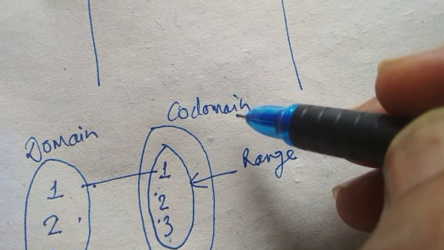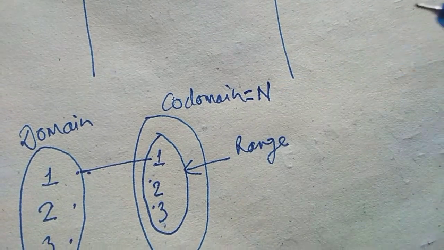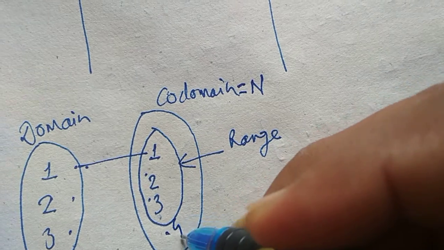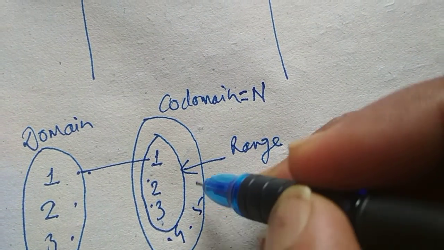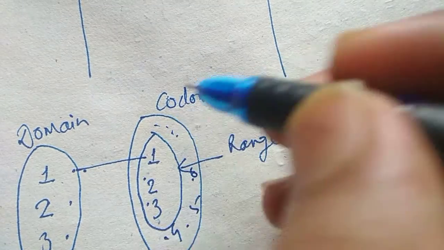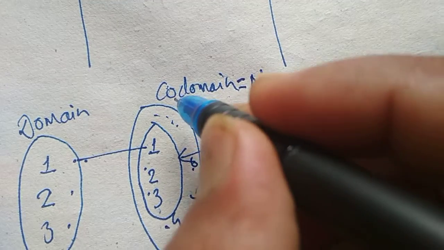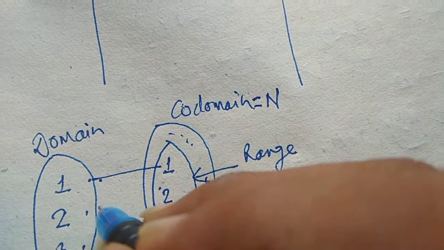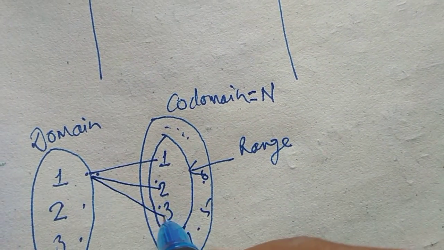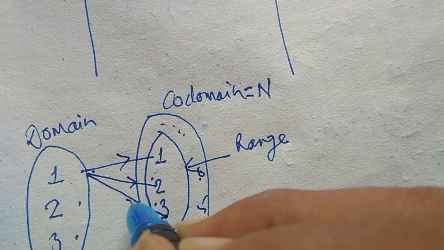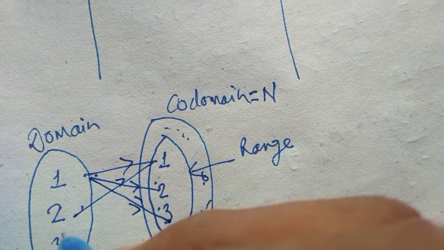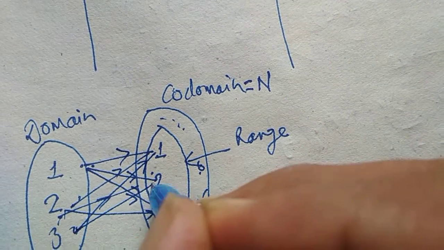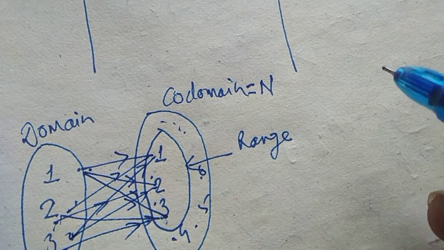So in general terms, suppose I take the codomain as the set of natural numbers, then it will validate the entire condition. Here, 4, 5, 6, and so on, you can draw dashes like this. So on the right-hand side set, out of all natural numbers, only the first 3 natural numbers are in the mapping, that you can see. 2 with 1, 2 with 2, 2 with 3, 3 with 1, 3 with 2, 3 with 3.